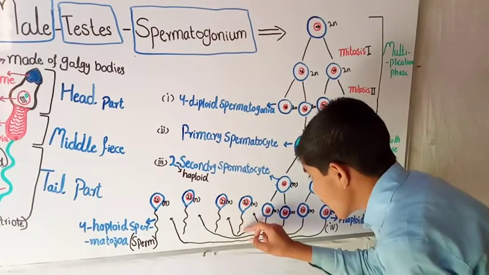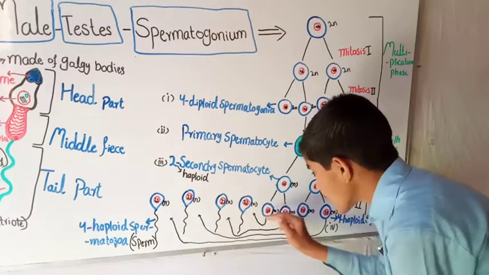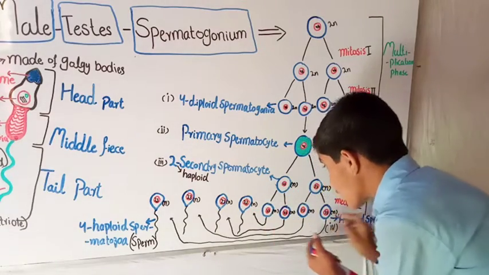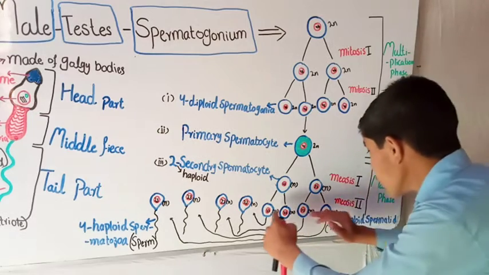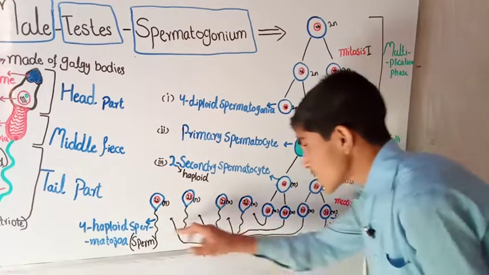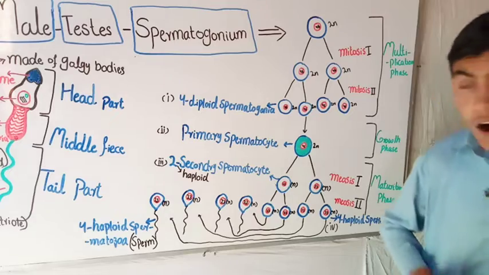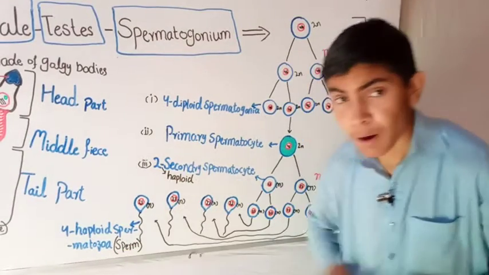The tail is produced from the haploid spermatid, and this way the 4 haploid spermatozoa are formed, or we can also say sperm.